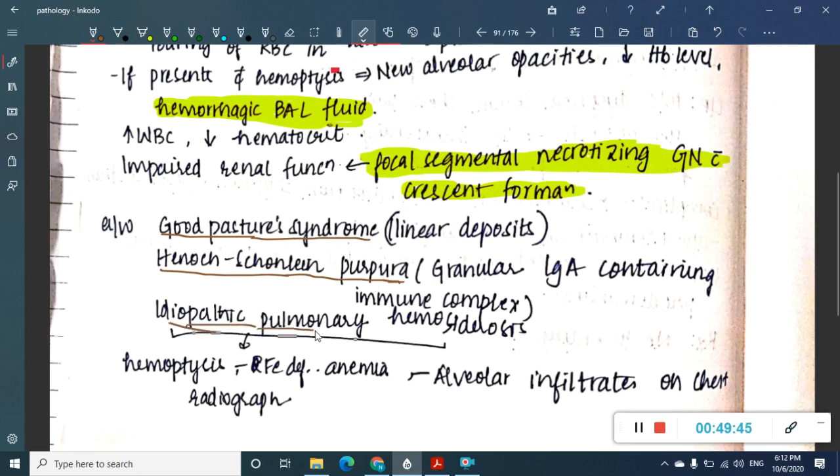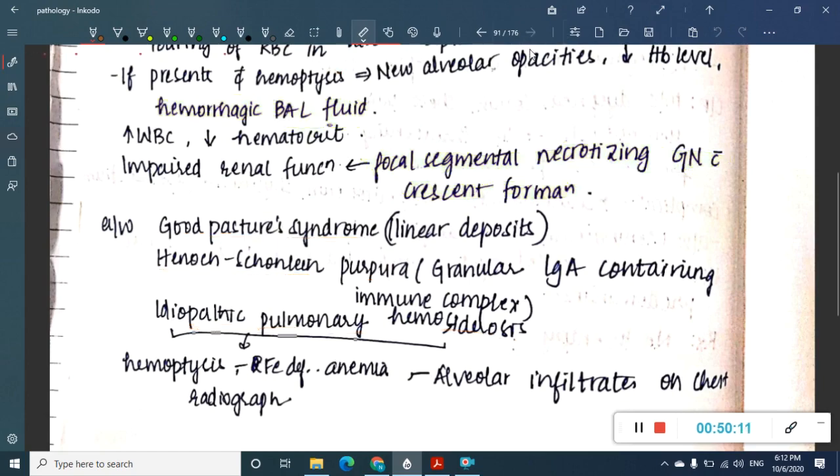Then it is associated with idiopathic pulmonary hemosiderosis also. I have already shown you the picture of idiopathic pulmonary hemosiderosis. Slowly, as the days progress, the blood accumulated in the alveoli gets resorbed, and sometimes the hemoglobin pigment in the RBCs gets converted into hemosiderin, thus resulting in idiopathic pulmonary hemosiderosis. So this is very important.